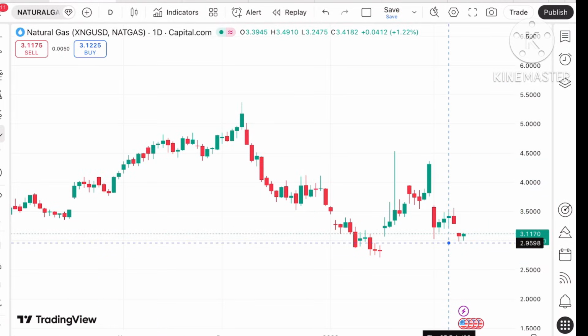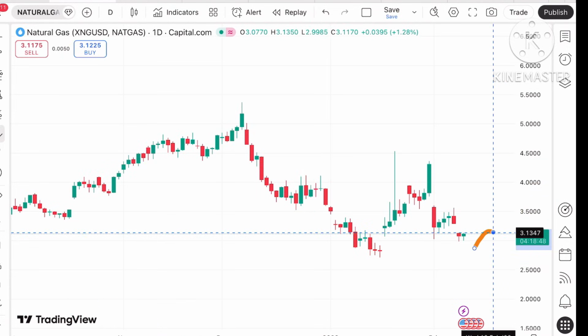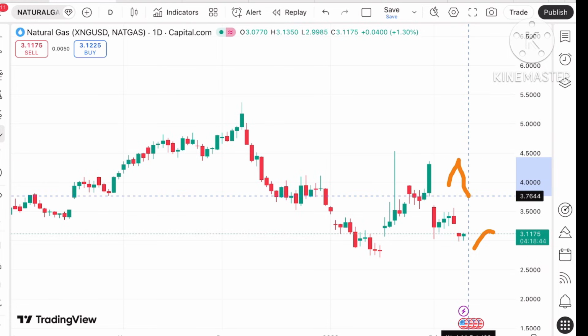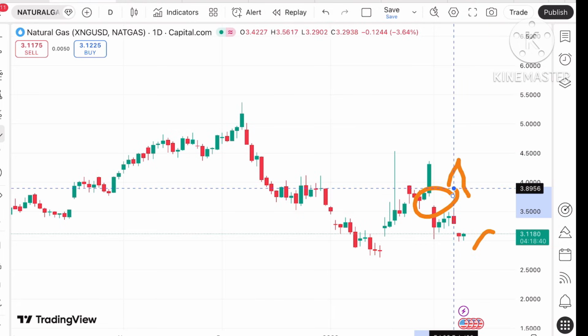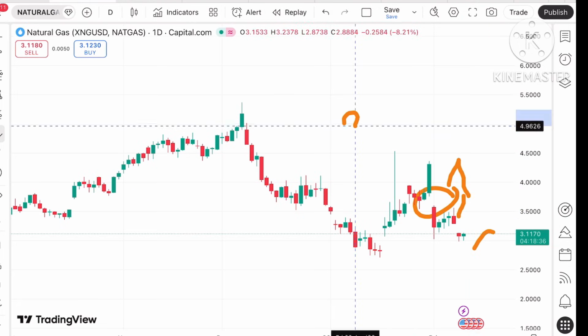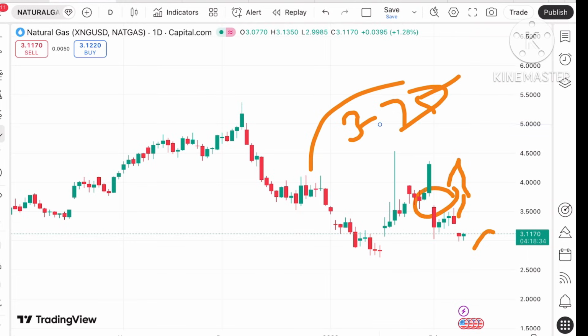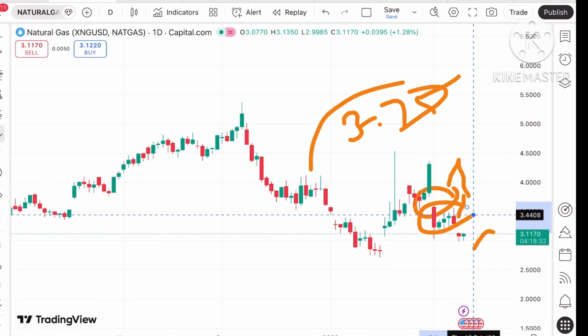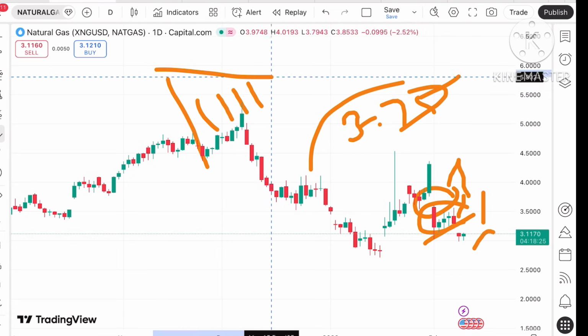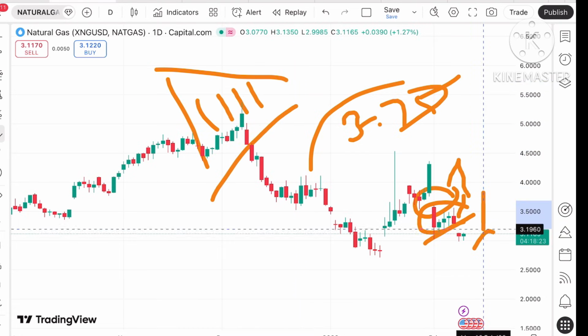If you look at this particular trend, first of all what we have seen, after making a high around 4.3, it came down, making a low of around 3.7, and then the next day we have seen a fall. So there is a gap still pending at a level of around 3.75. Keep this in mind. As soon as the price started going below this level, for 4 days it was moving in this particular range, and then we have seen a fall, a gap down.